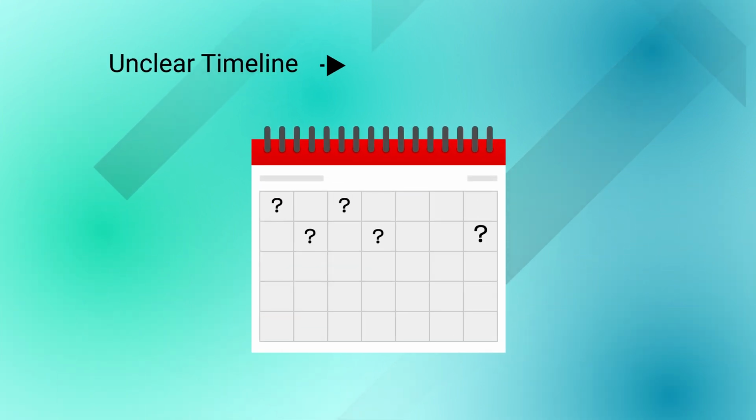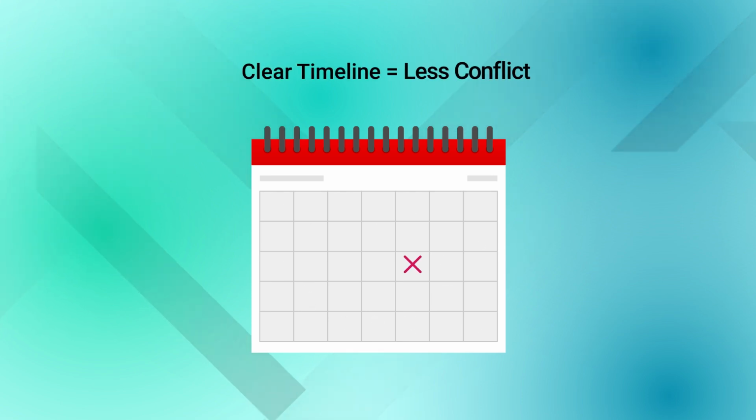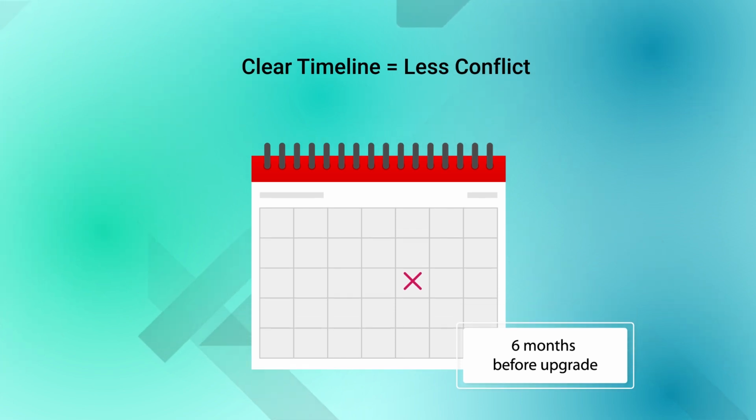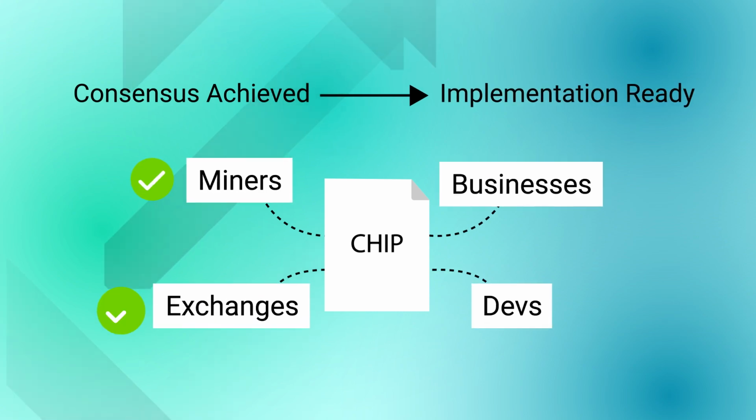Lack of clear schedules can lead to prolonged conflicts, so there is a suggested schedule covered in the CHIP specification. In most cases, the status of the CHIP document should make it overwhelmingly clear whether it has reached consensus at least 6 months before the date of the proposed change. A CHIP that hasn't gained enough support by that time can choose to update their timeline and continue campaigning for a later upgrade. A CHIP that has gained enough support will already have all major stakeholders on board and prepared to implement the change.